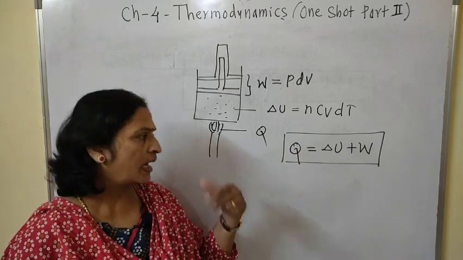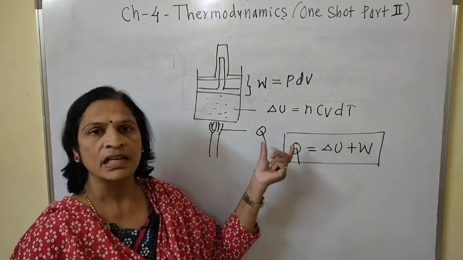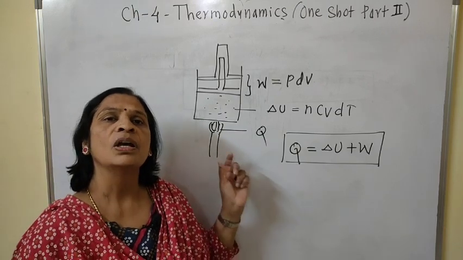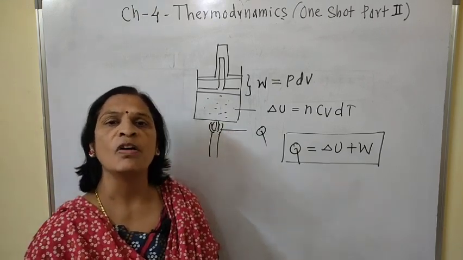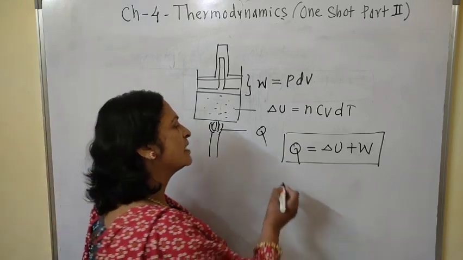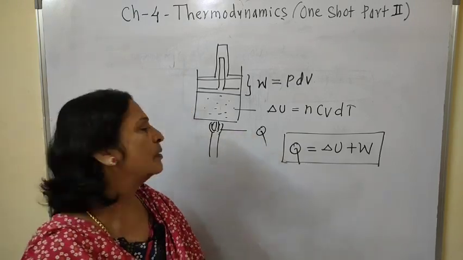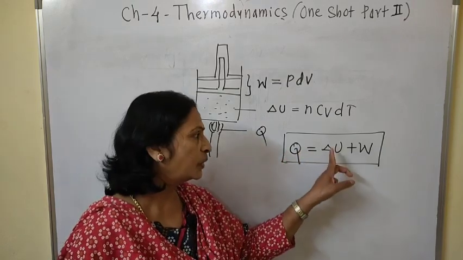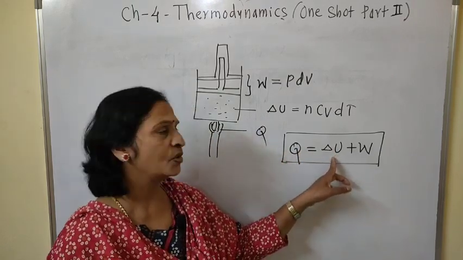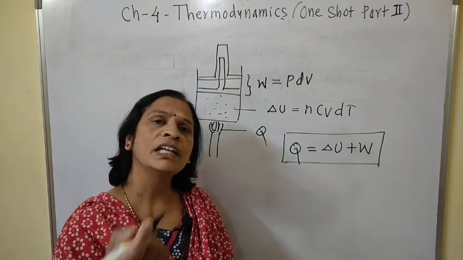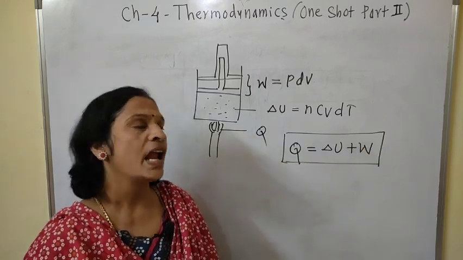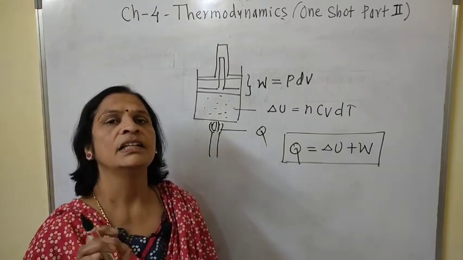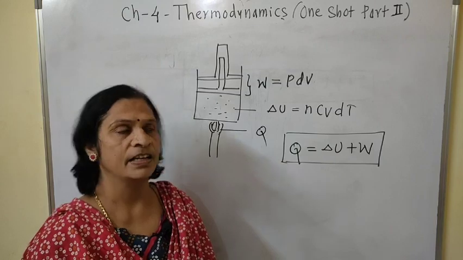One MCQ can be asked on this: the first law of thermodynamics is the law of conservation of dash dash. That blank is nothing but energy, because heat is a form of energy and it gets converted into internal energy, which is also energy, and work done can also be stored in the form of energy. Therefore, the first law of thermodynamics is nothing but the law of conservation of energy.